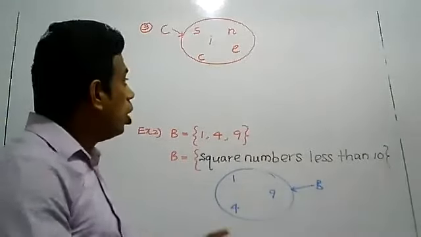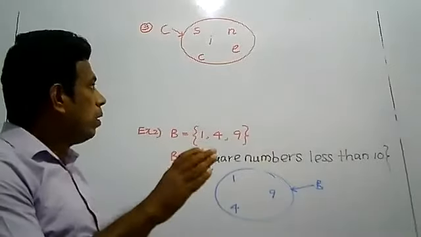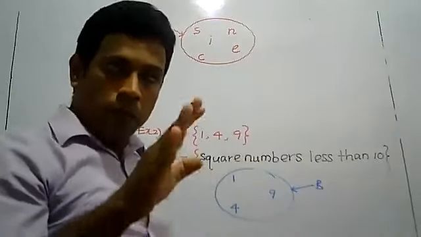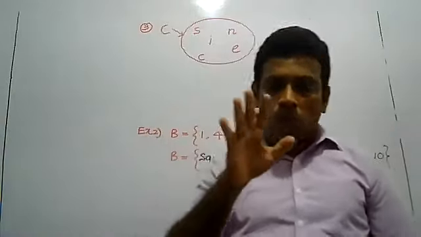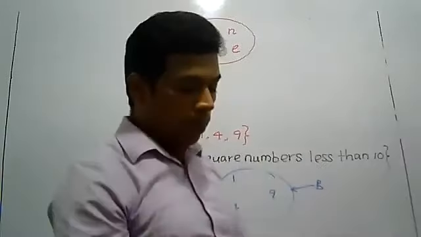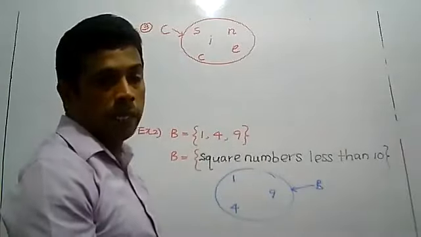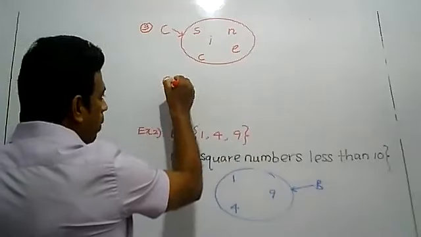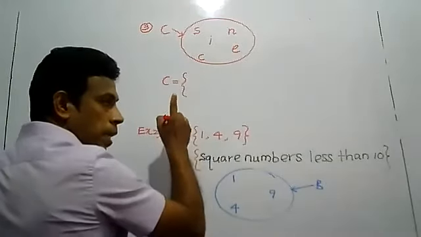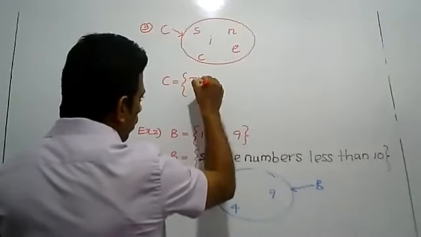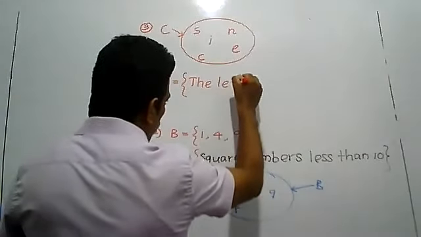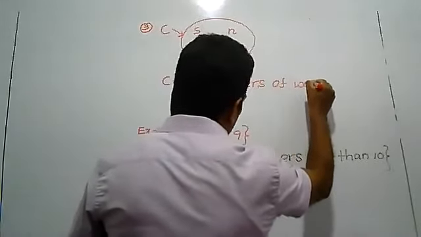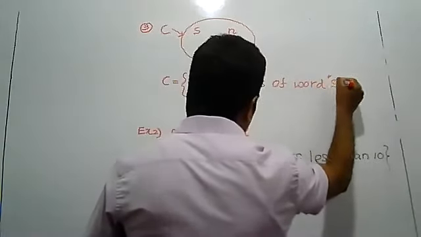English letters are given. Try to identify what set is represented on the Venn diagram. Actually, they are letters belonging to a word. What is that word? That is science. Yes, the word is science. So we want to describe the set in word. Set C. We want to write in word: the letters of the word, within inverted commas, science.